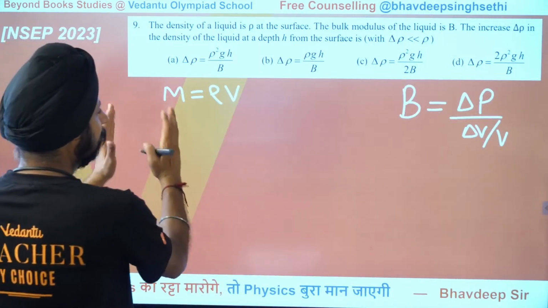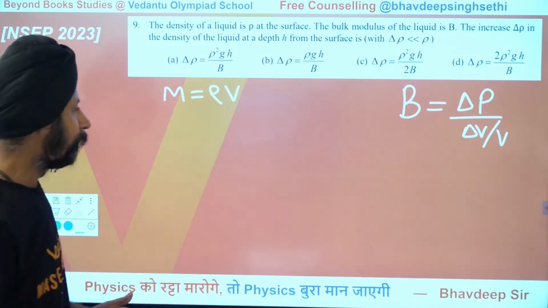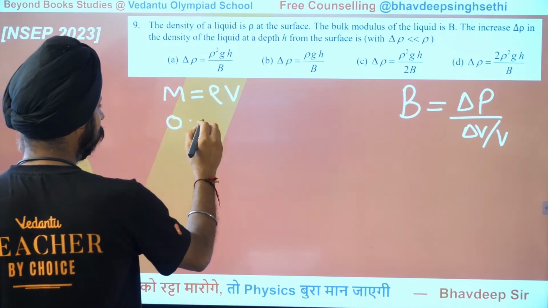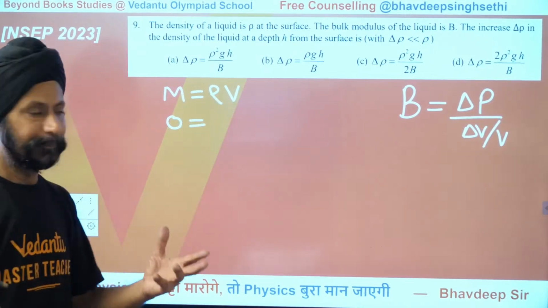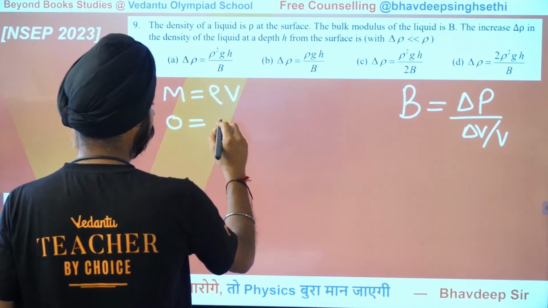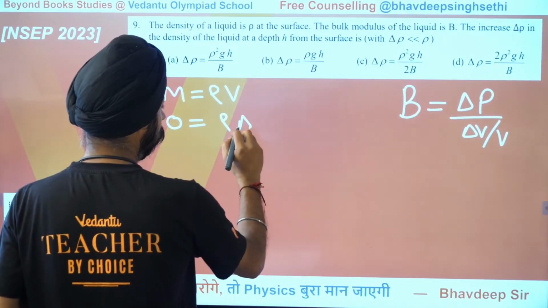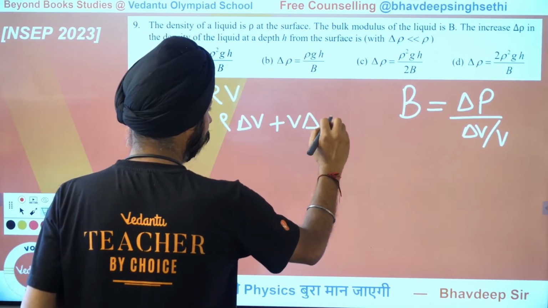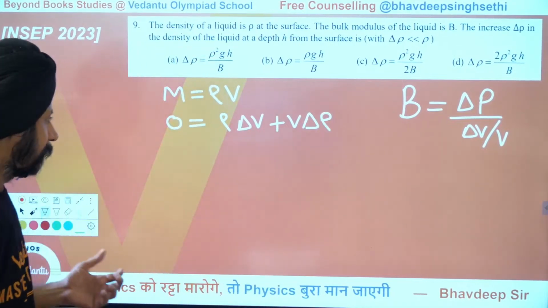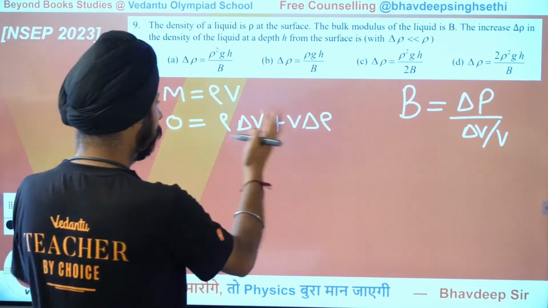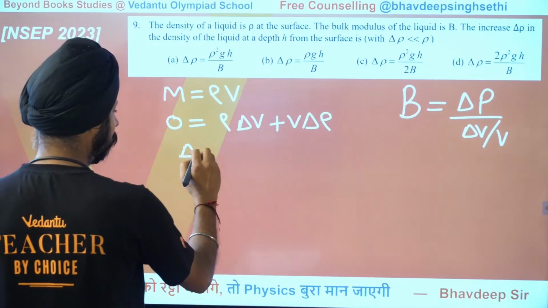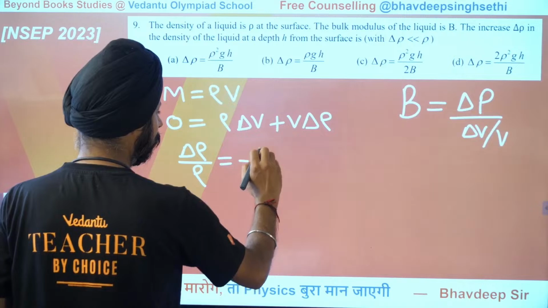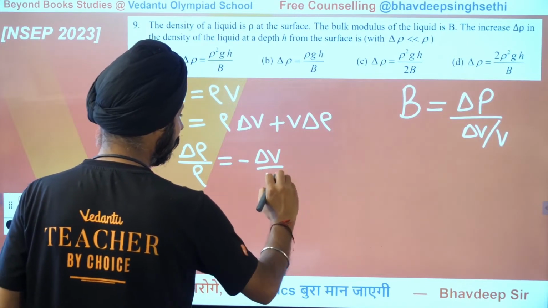So you take the derivatives on both sides, or let's go for deltas here. This doesn't change, the left hand side remains zero. So by the product rule, you will get rho times delta V plus V times delta rho. And that's just the product rule from calculus, right? Now you rearrange all this, and what you get is delta rho by rho comes out to be negative of delta V by V.